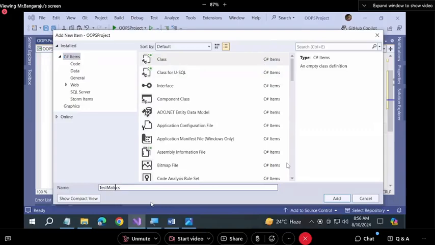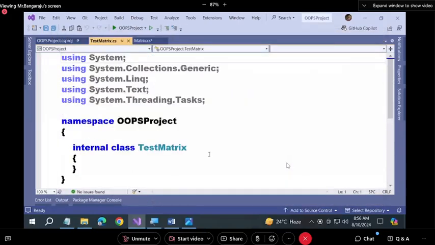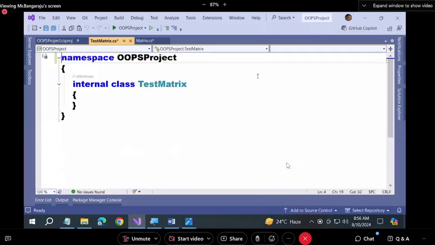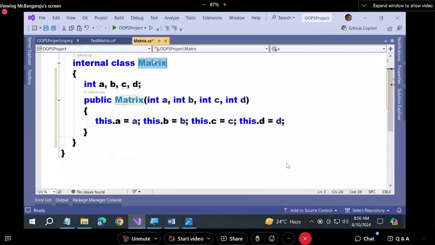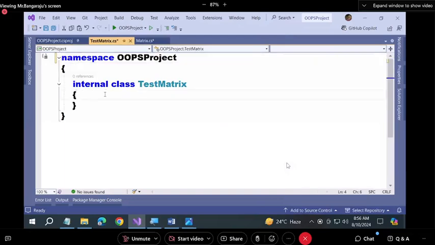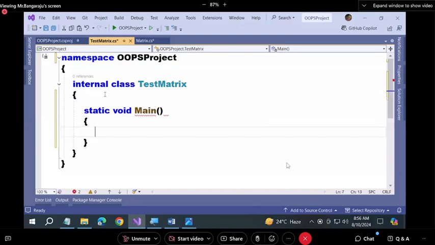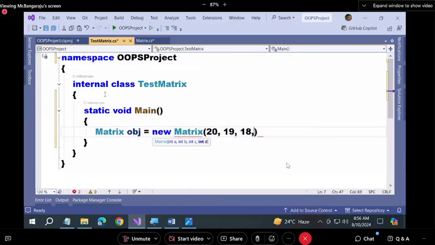The class name is TestMatrix. Create the instance of the Matrix class in TestMatrix. Static void Main: Matrix obj = new Matrix, passing some values. Yes, created the instance.